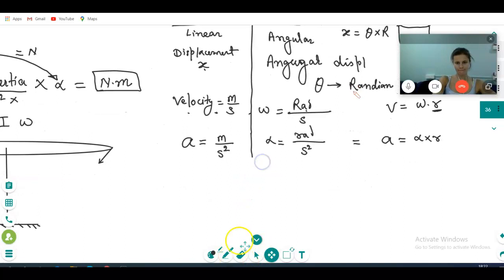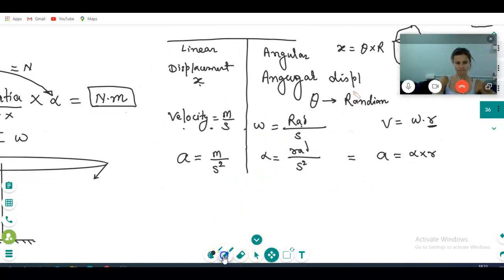Now the linear comparison is over. Next, force. Here I will take mass. In linear motion, what do I take? Mass, in kg. Please tell me, in angular motion what will I take? Moment of inertia. Yes, moment of inertia.